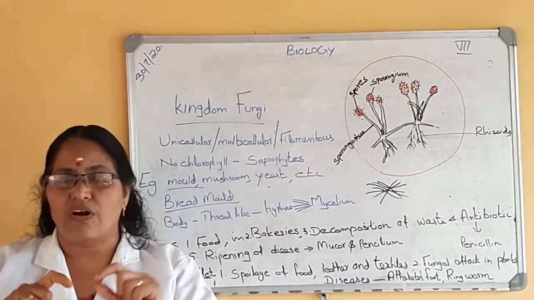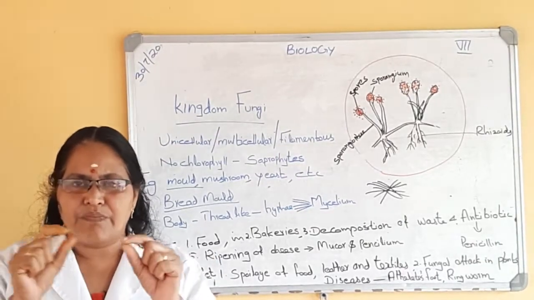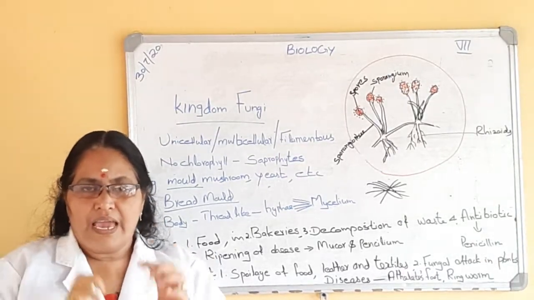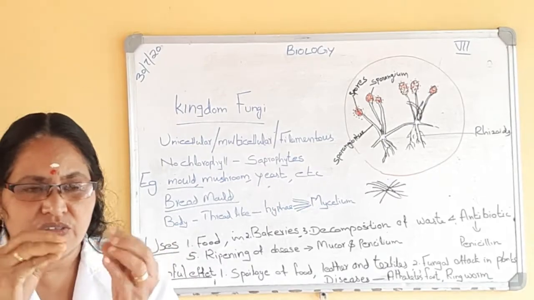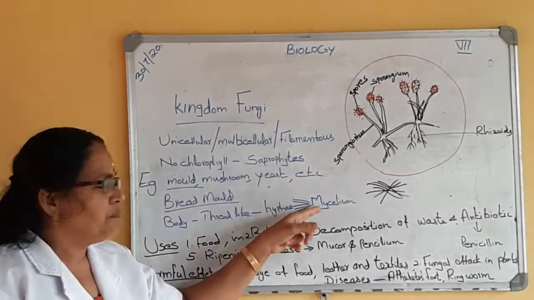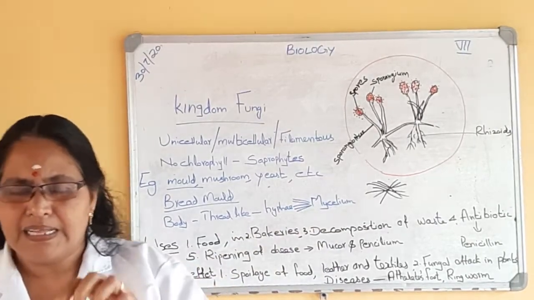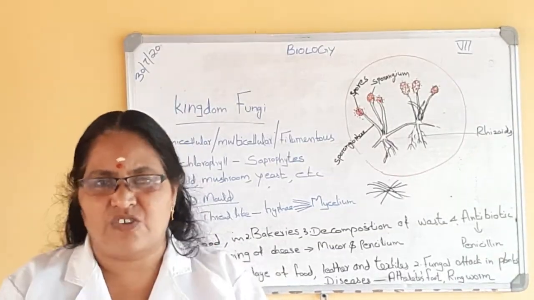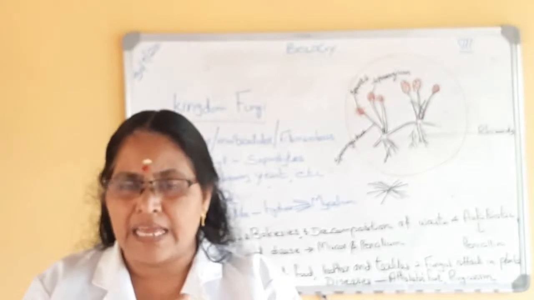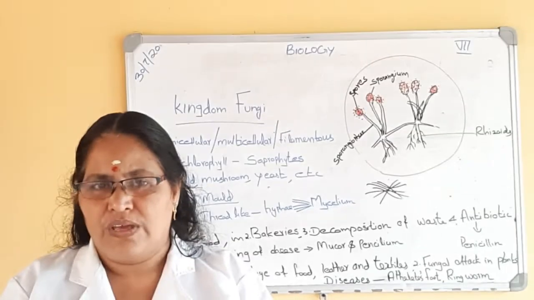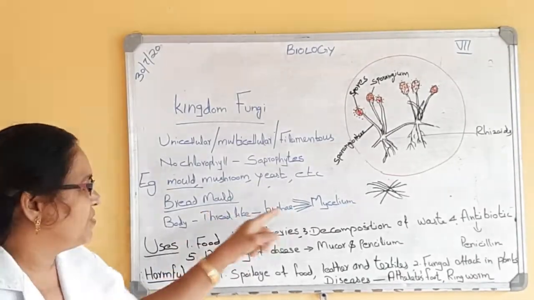Each thread is called a hypha, and there are many thread-like structures. A group of thread-like structures together is called mycelium. So on the surface of the bread there are many cotton-like or thread-like structures. That is called the mycelium.